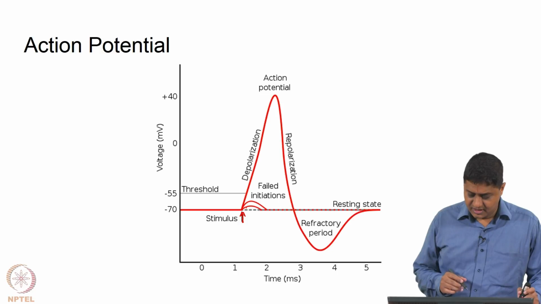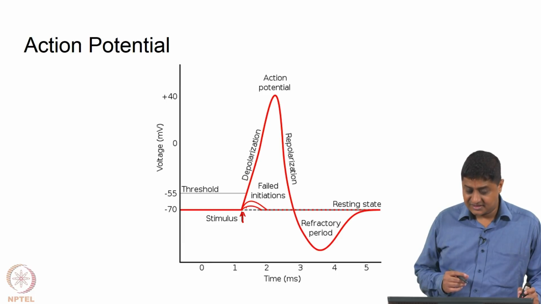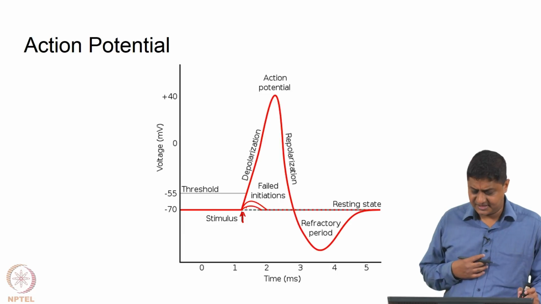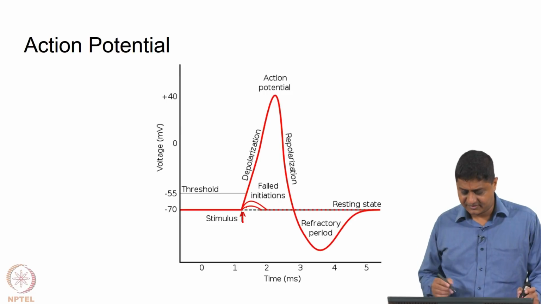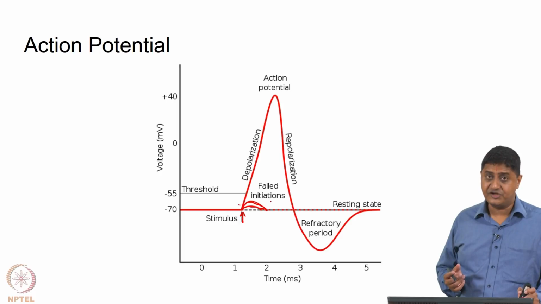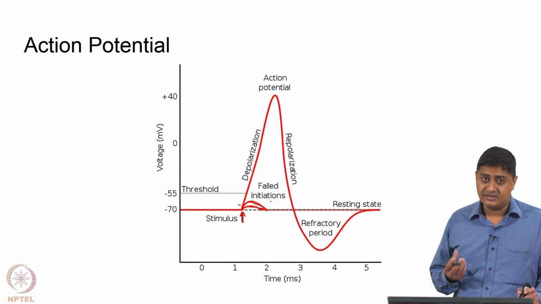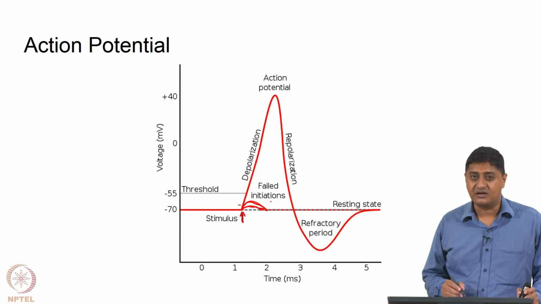action potential. If the stimulus is strong enough to take the membrane potential to threshold, an action potential will be caused. Any other situation or any other stimulation that leads to a subthreshold response, or basically a subthreshold stimulus, causes what are called graded potentials, like these. A suprathreshold stimulus by definition always gives a stereotypical transient change in membrane potential, right, which is what we call an action potential.